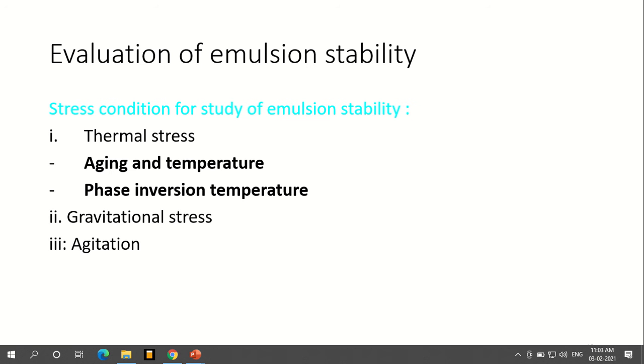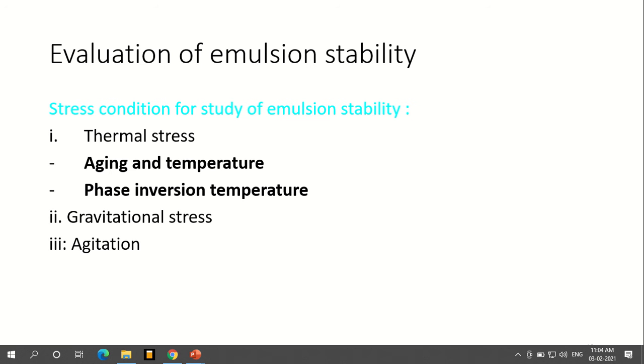So aging and temperature is there, and phase inversion temperature is there. Aging and temperature means temperature with respect to age will make them unstable. As I told, each component has a particular boiling point and melting point, so they will vary.